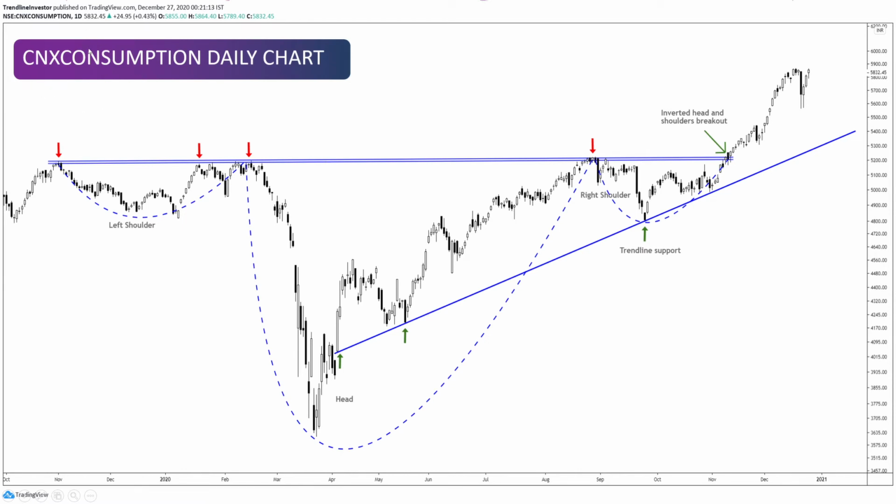The next one is the CNX Consumption. This is on the daily time frame because the pattern here is very clear on the daily time frame. We had a left shoulder forming here, then there's a nice fall, the crash, and the reversal. That was the head, and now this is the right shoulder which formed, and then we had a nice breakout.